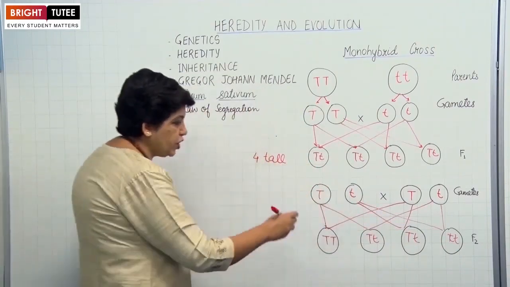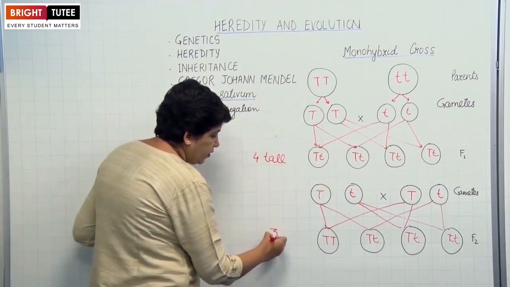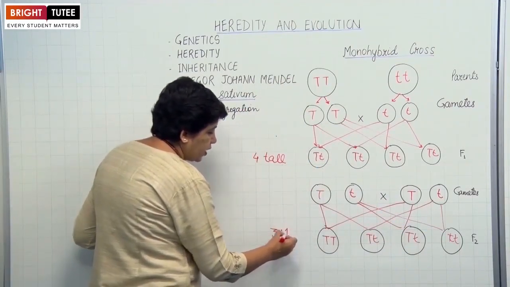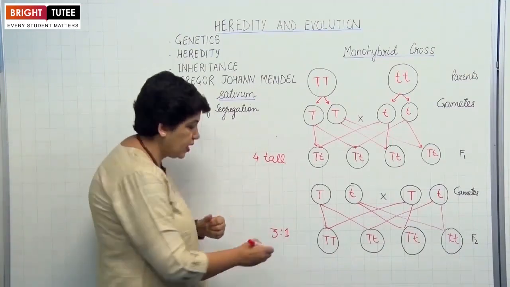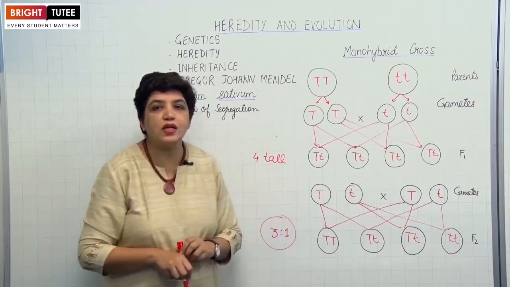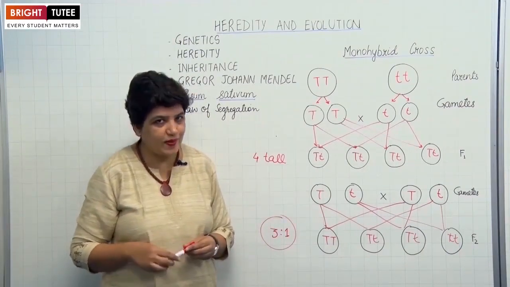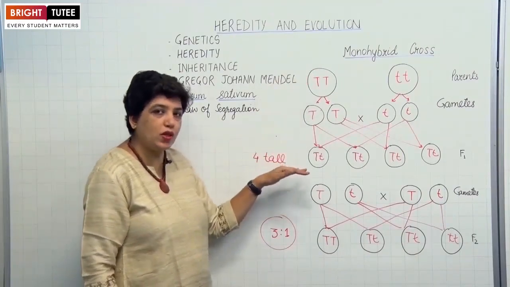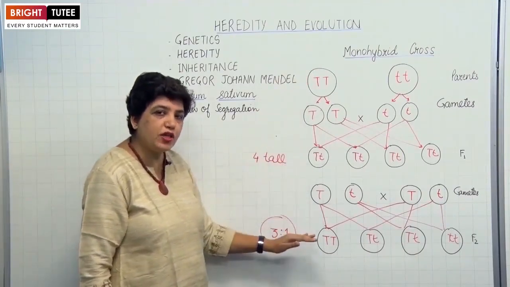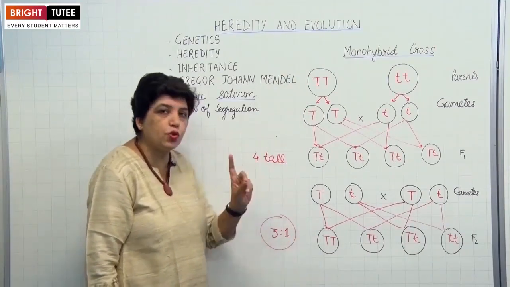So in this F2 generation, what was found? That there were 3 tall and 1 dwarf. Tall and dwarf plants were in the ratio of 3:1. This ratio of 3:1 is called the monohybrid ratio. So just imagine, the first generation had all tall plants, but the second generation has a 3:1 ratio of tall to dwarf plants.